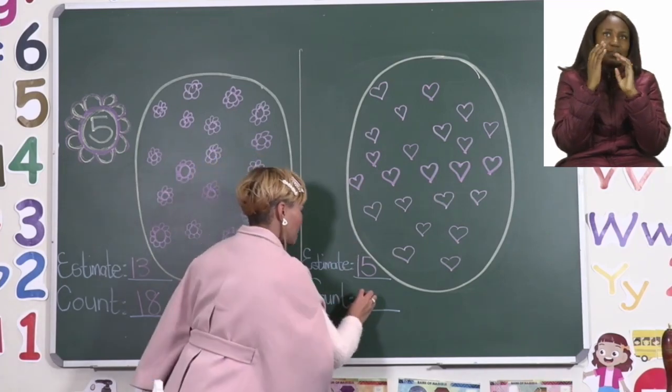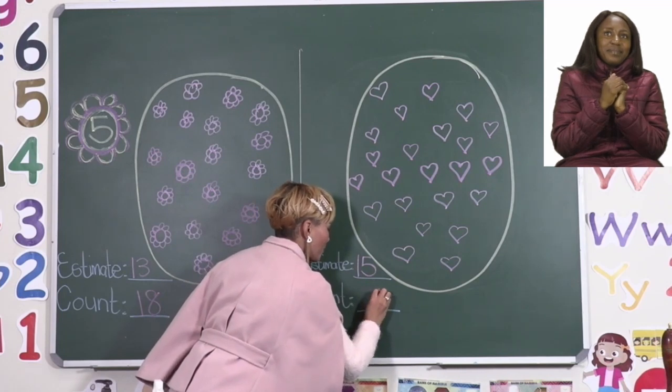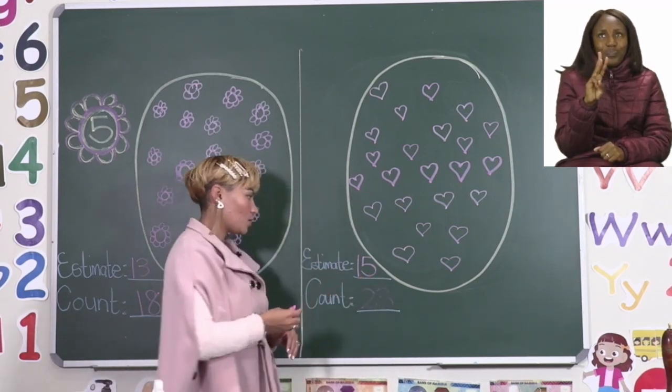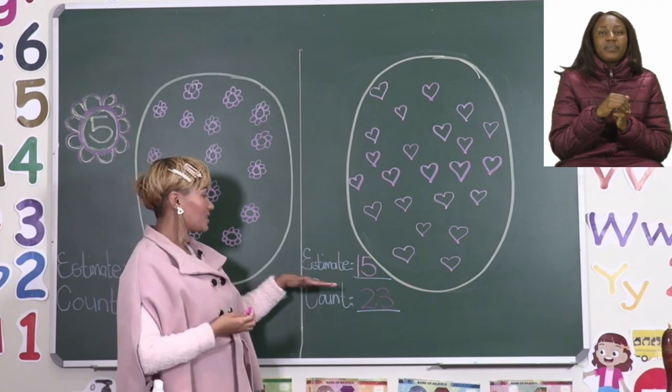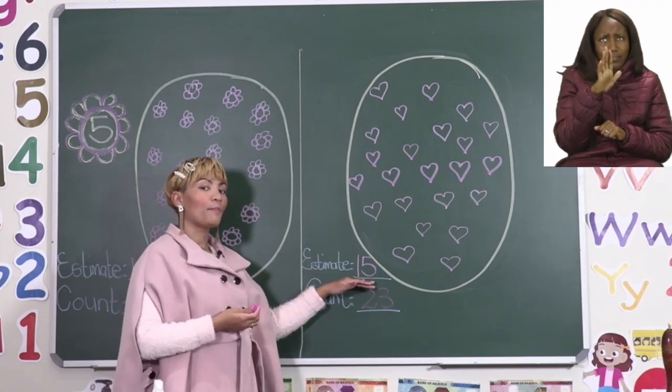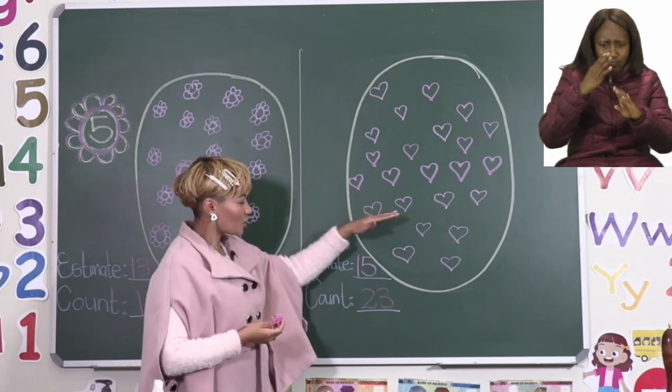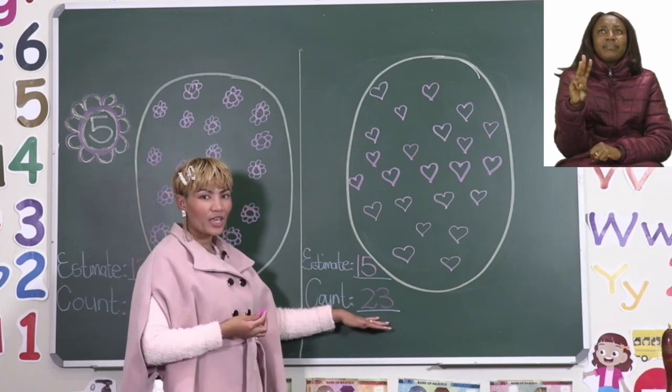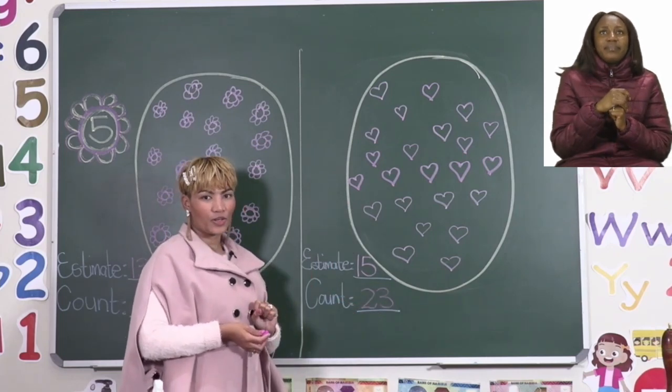So we counted 23 hearts. So I guessed or estimated 15, but there are actually 23 hearts in this oval.